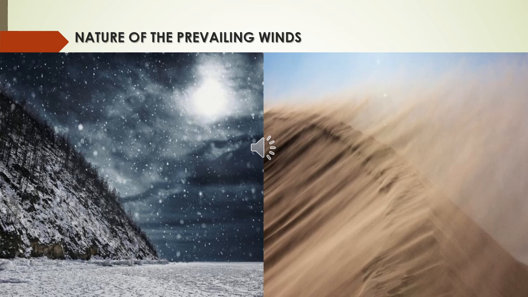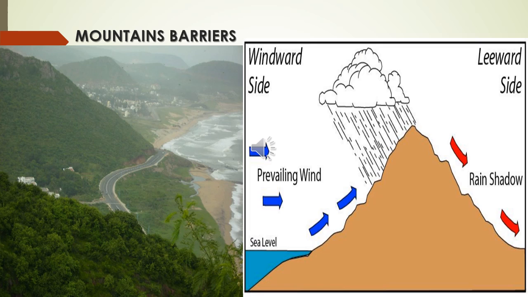So the onshore wind, the wind from the ocean side, causes rainfall, making the place cool, whereas the wind from the land side, the offshore wind, brings dry weather. That is the nature of the prevailing wind. The wind changes the climate of a place based on from where they blow. If it blows from a warmer region, it makes the place warm, while if it blows from a colder region, it makes the region cold.